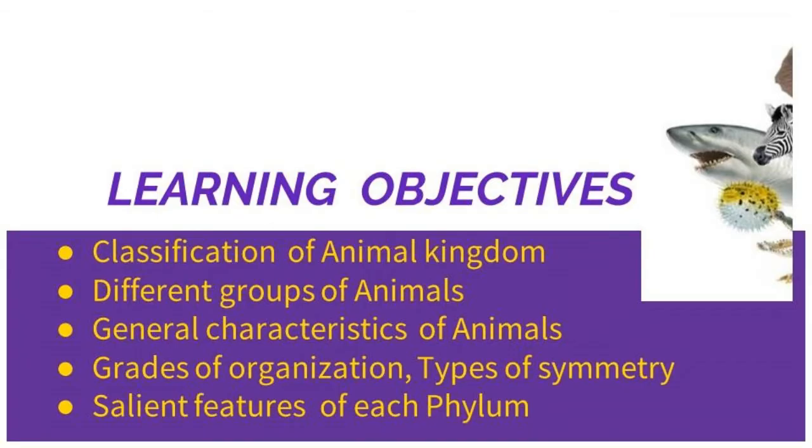In this chapter, the learning objectives are: first, classification of animal kingdom; second, different groups of animals; third, general characteristics of animals; fourth, grades of organization and types of symmetry; and the last one is salient features of phyla.